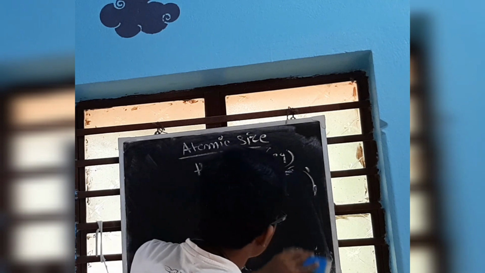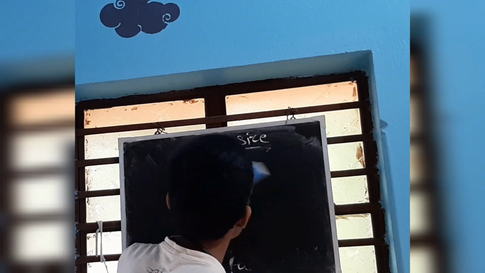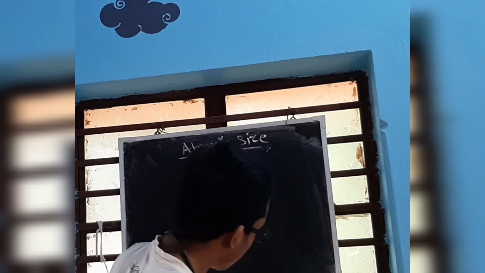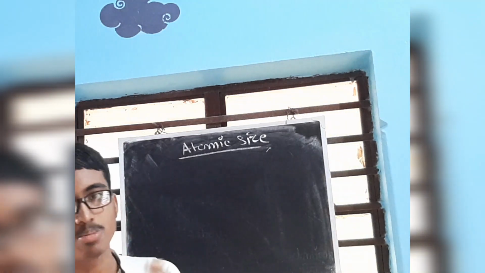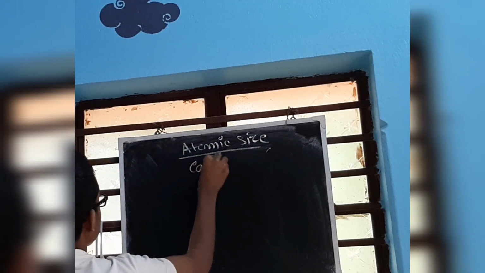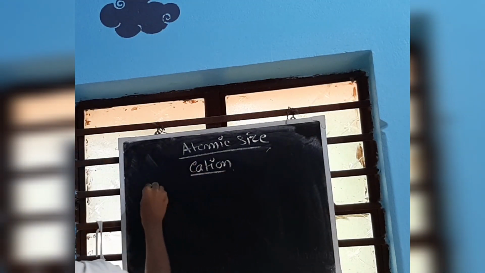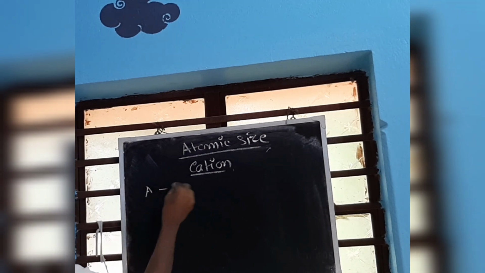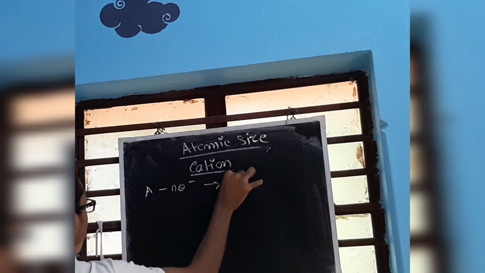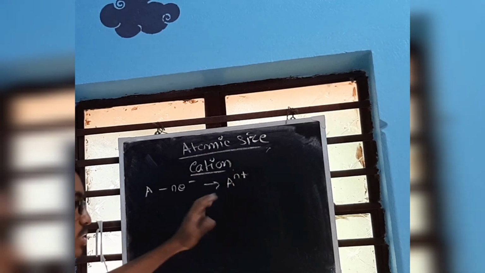Next is metallic character. Before that also many things are there. That is the size of a cation, size of an anion and isoelectronic species. Now cation. How is a cation formed? A cation is formed, suppose this is an element. If this element loses n number of electrons, then this will form n number of positive charge. So this is a cation.